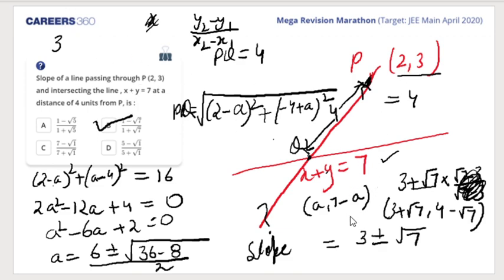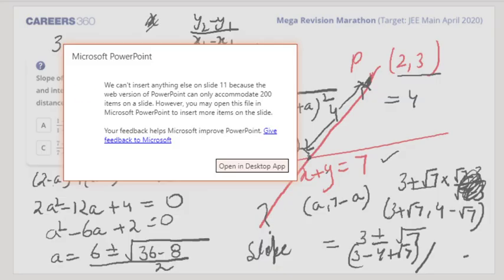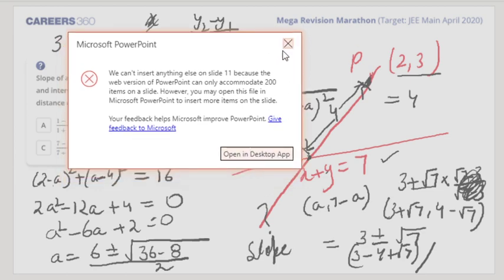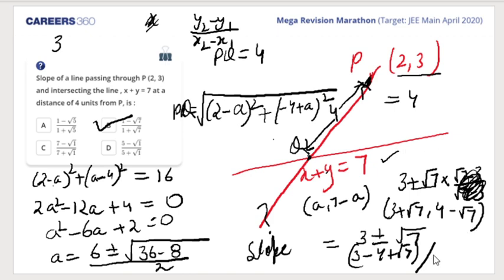I'll just show you. 3 minus (4 plus root 7) upon 2 minus (3 minus root 7), right? Okay. I hope you are able to figure it out.